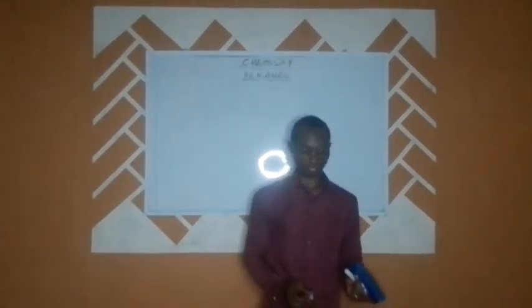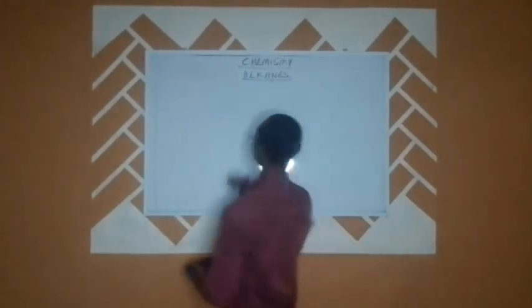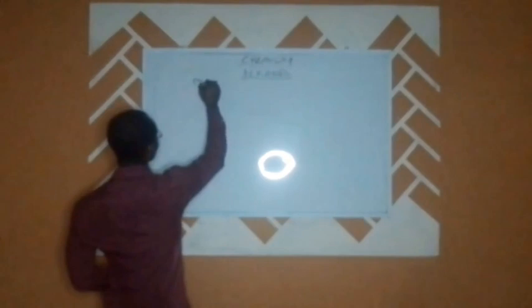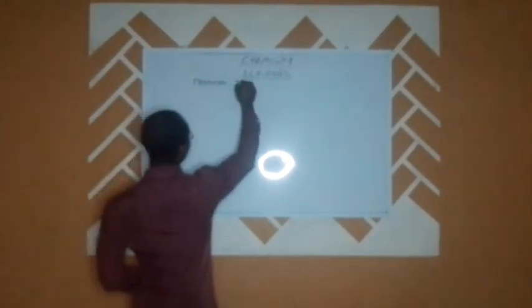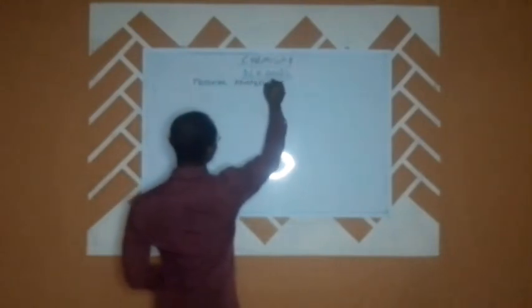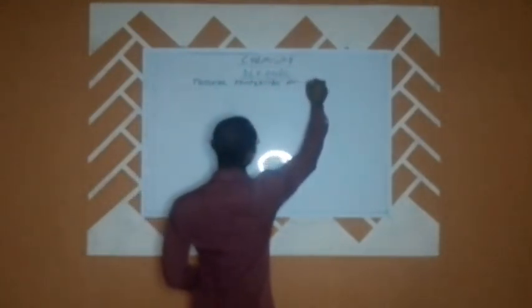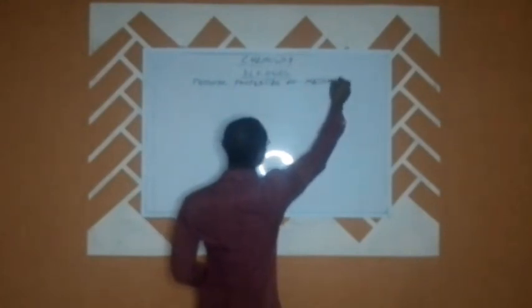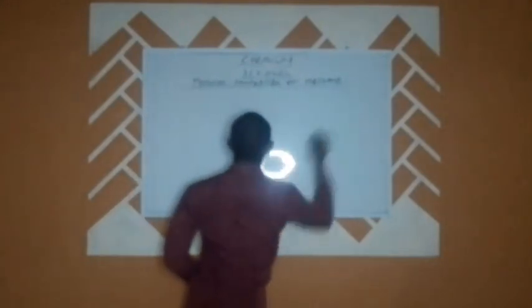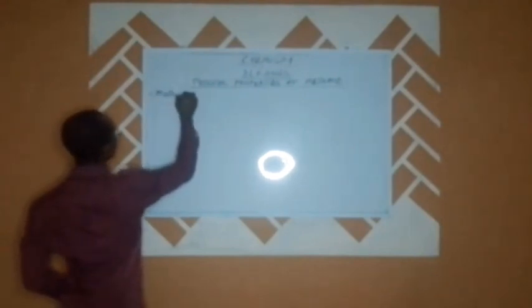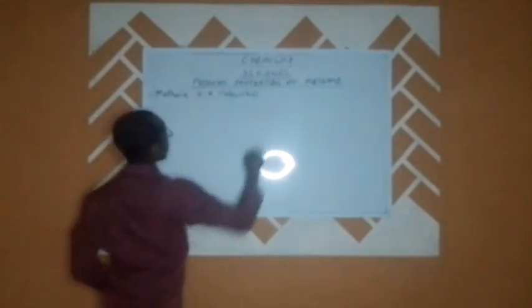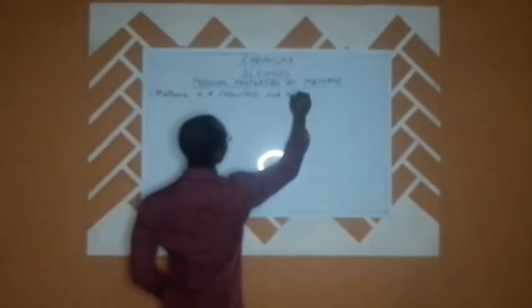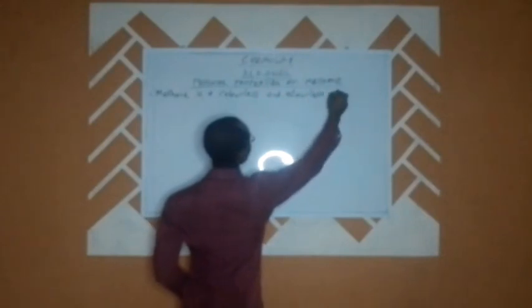Alright, now that we have talked about the laboratory preparation of some of these substances, let us talk about the physical properties of methane. Since methane is our case study, number one, methane is a colorless and odorless gas.